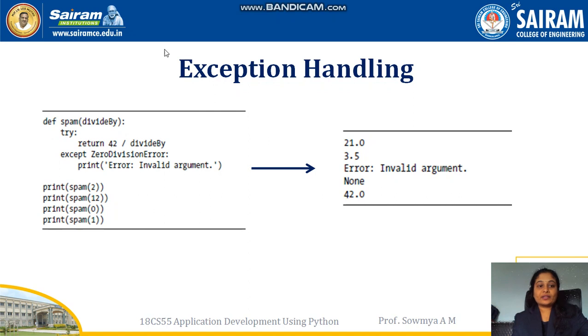Whenever the function is called with 2, it will be executed normally. With 12 it will be executed normally. With 0, since it is under try and except, it prints a normal message, error invalid argument none. The function will not crash. It goes to the next statement for execution, spam divide by 1, so the return will be 42.